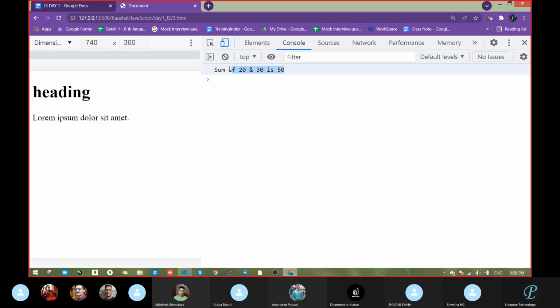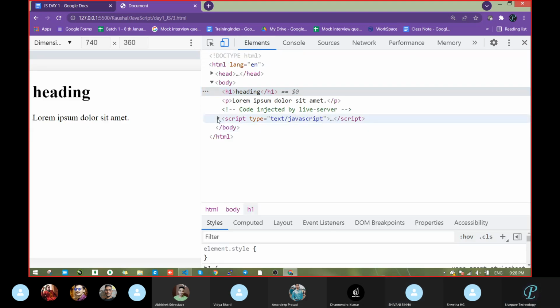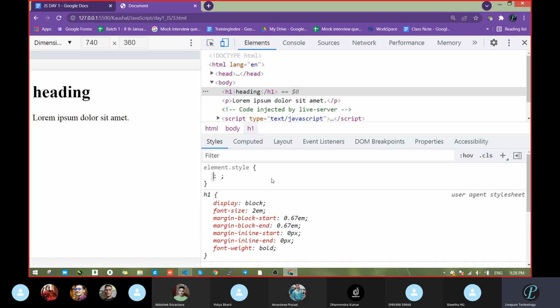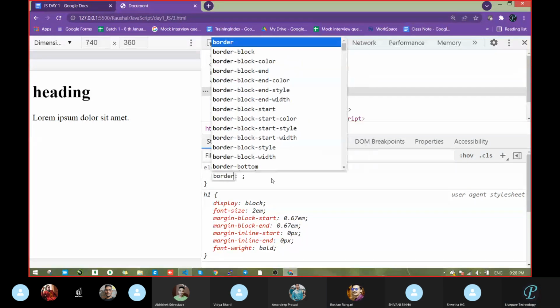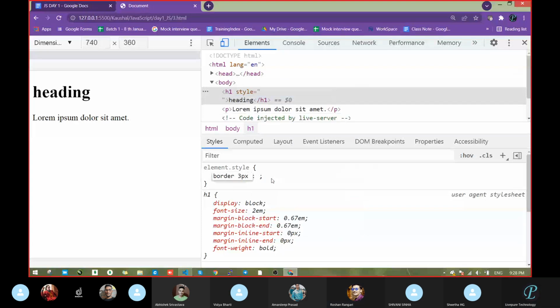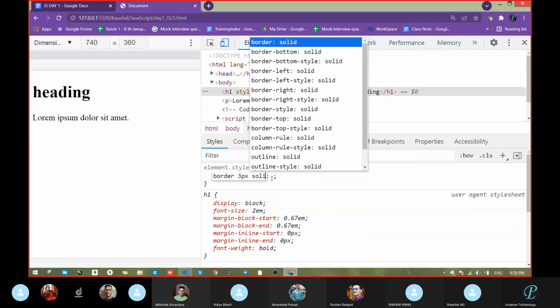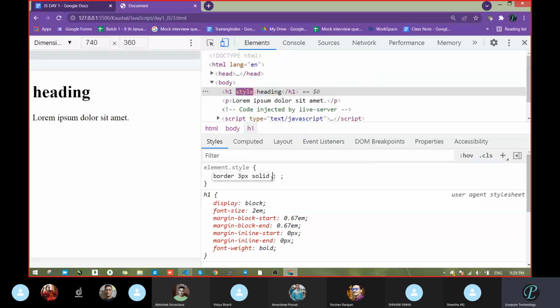Is this the DOM? Yes, sir, the DOM is the console. Who is telling? Shivani. Okay, this is the DOM. Then what is this one? If that is the DOM, then what is this one? It is also the DOM, sir. What happened? Oh my God. I wrote the complete code in one line itself.